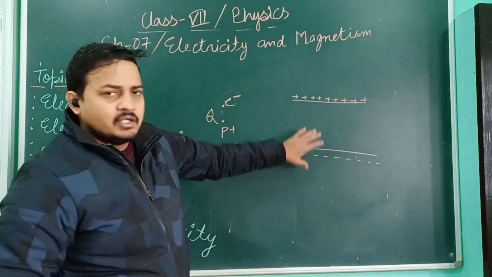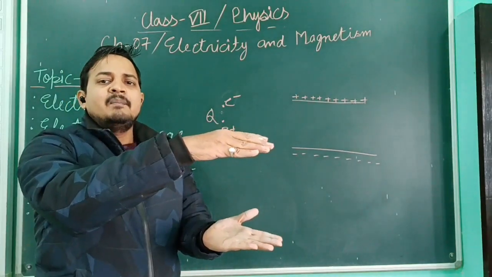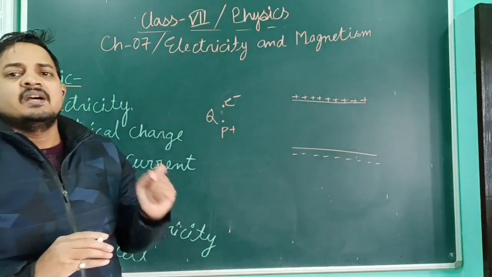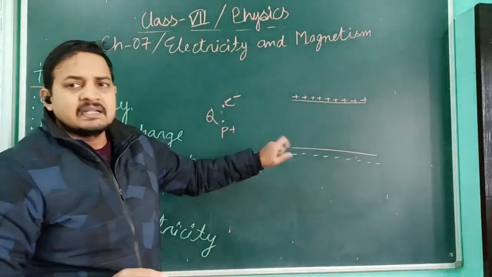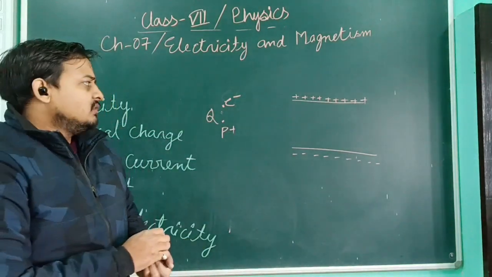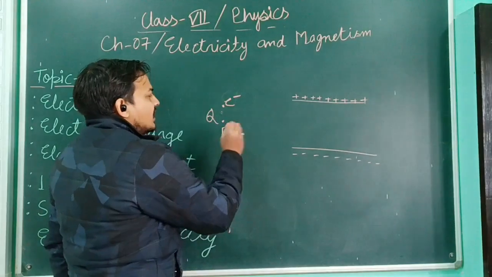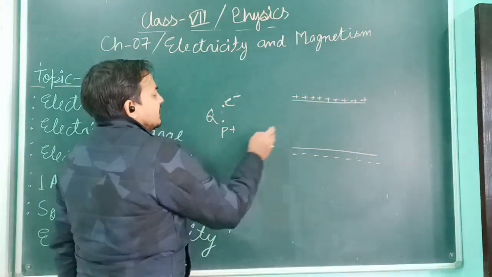One more time, see what I have done. I have simply taken two parallel sheets or two parallel plates. On the first plate I have given the positive charges, and on the second plate I have given the negative charges. Now see what will happen if an electron tries to enter this entire field.